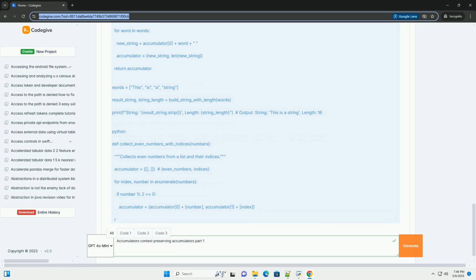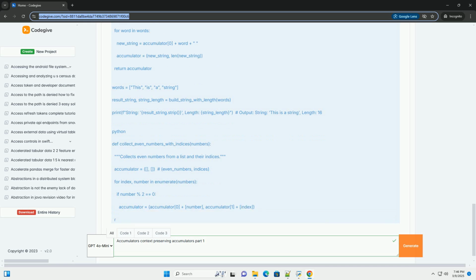Why use accumulators? Accumulators are useful in the following common scenarios. 1. Calculating sums, products, averages, the most basic use case. You start with an initial value, example 0 for summing, 1 for multiplying, and add or multiply each subsequent value